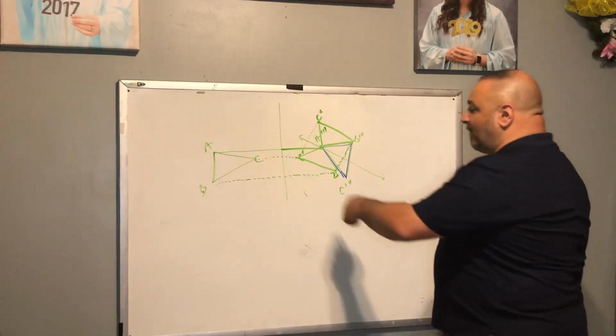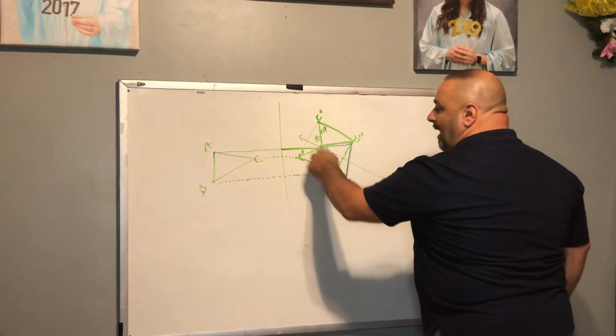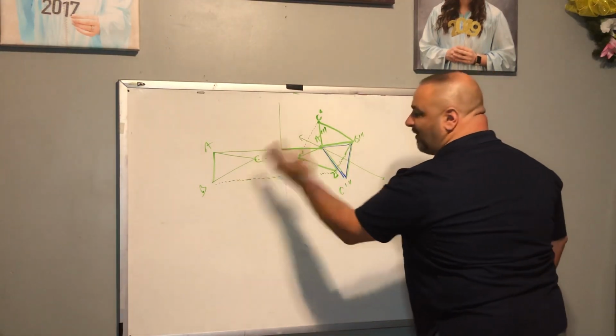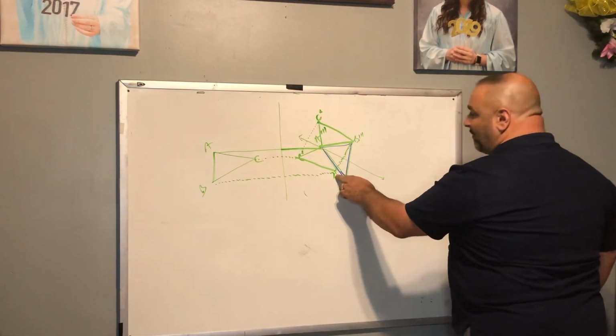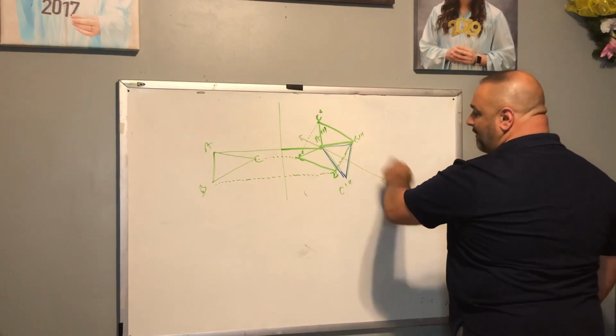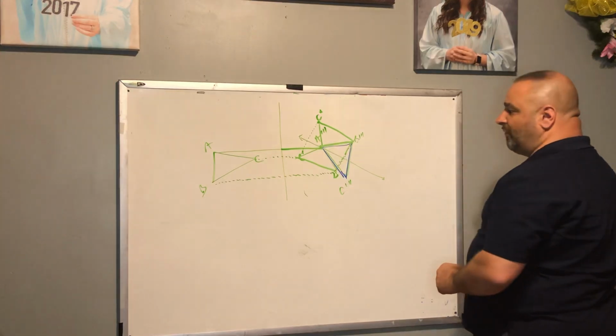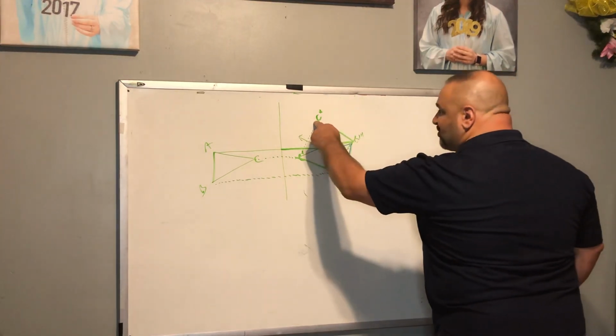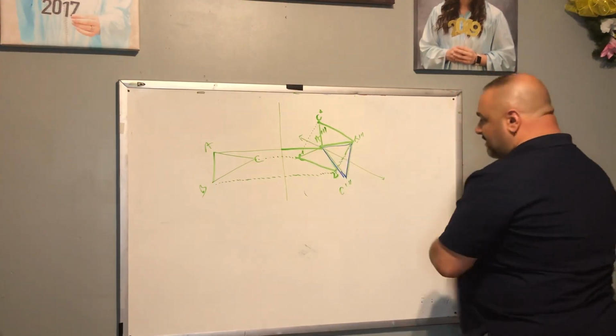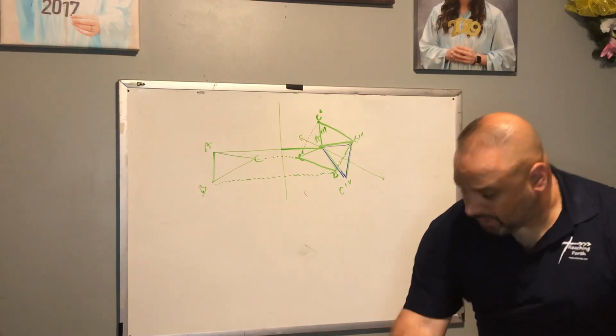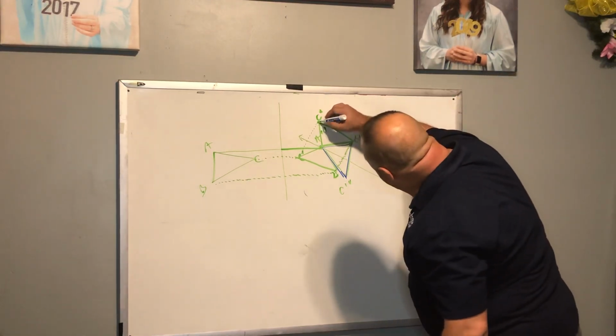So we did from A, remember, A to A prime, found the perpendicular bisector, reflected. Once we did that, we went from B prime to B triple prime, found the perpendicular bisector, then reflected the other two vertices. Now we're going to go from C double prime to C triple prime, connect them with an auxiliary line.